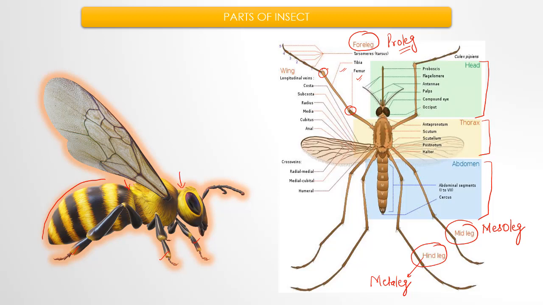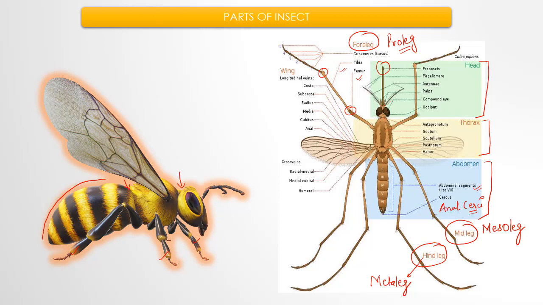Is it understood? Okay. Now you can see the abdominal segments from segment number 1 to segment number 7, and the last segment basically is turned into anal cerci. The anterior most part is the proboscis, which may be helpful in sucking either blood or nectar.